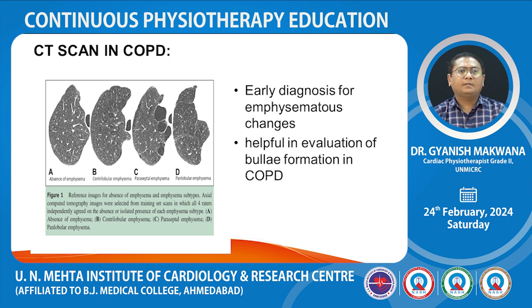This is the reference images with absence of emphysema to different emphysematous type. First one is absence of emphysema. B is centrilobular emphysema with central part affected with tiny patches. C is paraseptal emphysema with bulla formation, and D is panlobular emphysema with diffuse hyperlucency.